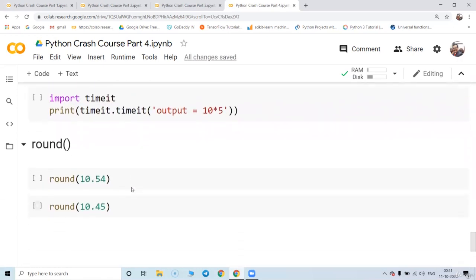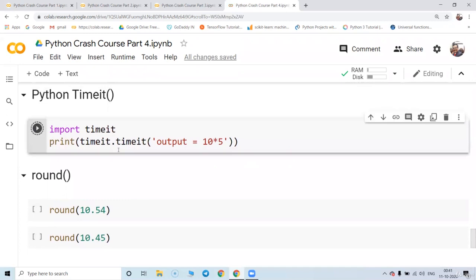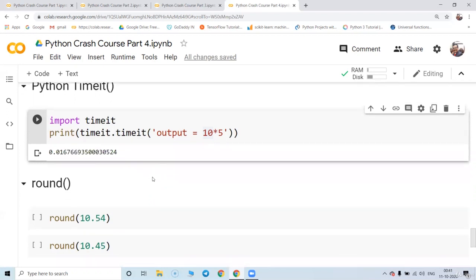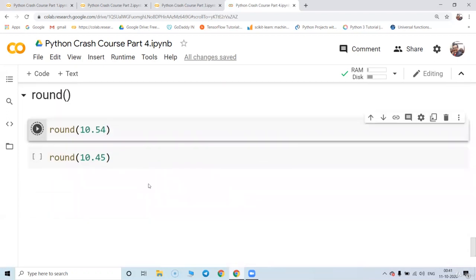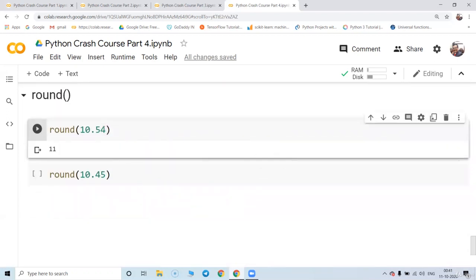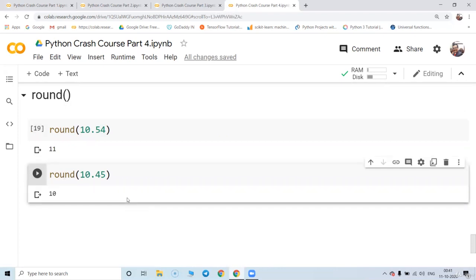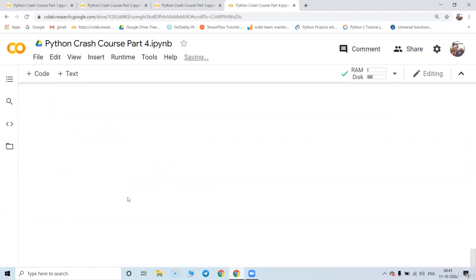Very simple. You can even find out how much time is required to execute one program. Like here, 10 multiplied by 5, it is basically going to say, okay, very little time is required to execute that. And the final one is a round operation, like 10.54 rounds to 11 and 10.45 rounds to 10. Great. So I did not know that. So rounding operation, we can do that.